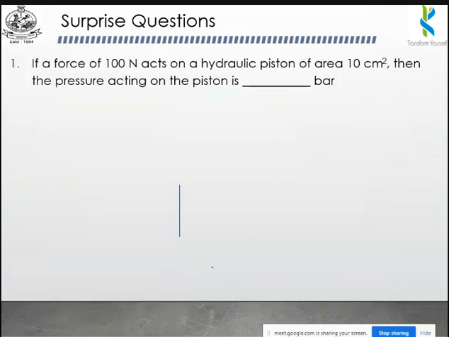If a force of 100 Newton acts on a hydraulic piston, so you are supplying 100 Newton of force on a hydraulic piston, and the area of the hydraulic piston is 10 centimeters square, then the pressure acting on the piston is dash bar. So what is the value of pressure? Just find the value of pressure in Newton per centimeter square.